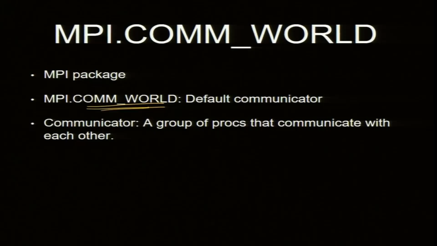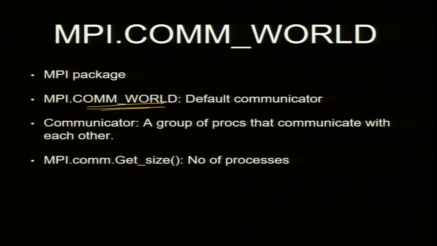Okay. So here, all the processes are part of a single communicator. But imagine that these guys are one communicator and these guys are another communicator, then we need to create more than one communicator. But for this course, we assume all of them are equal members of COMM world. So the communicator is a group of processors that can communicate with each other.